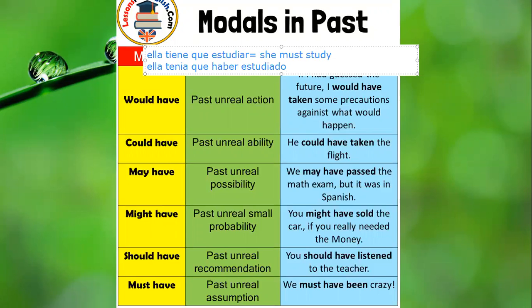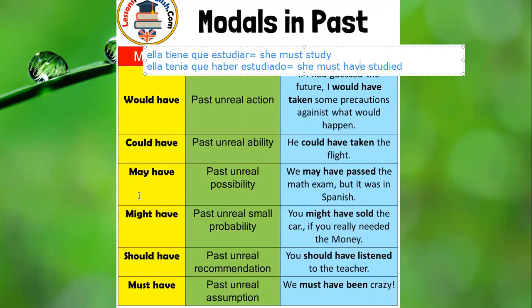How do I say this? How do I get the structure of this one? So: she must have studied. This is the rule. Must have studied. This applies with all of them.